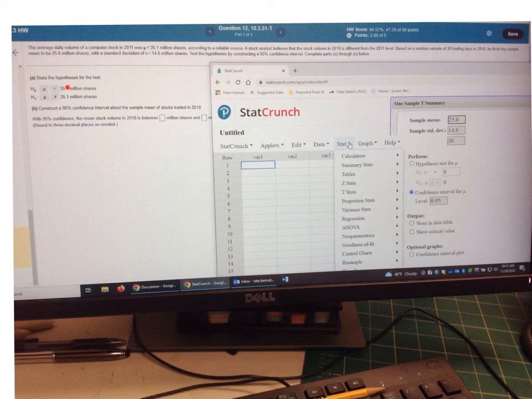Okay, so you already set up to state the hypothesis, and it's a two-tailed. What you left blank here was the confidence interval. You could do this by hand or with StatCrunch.